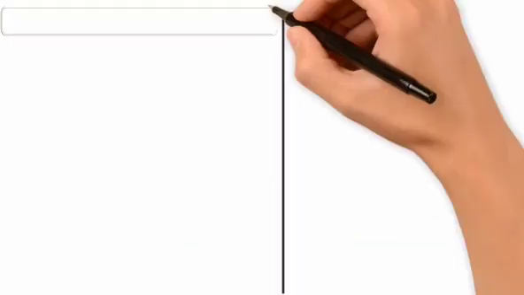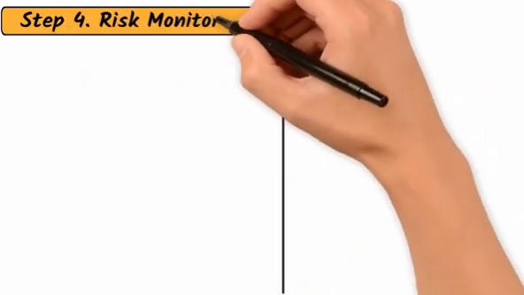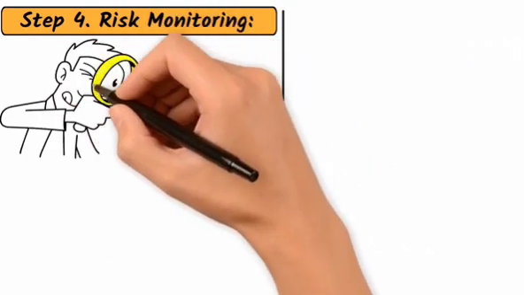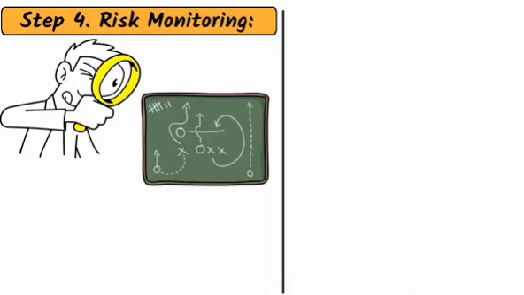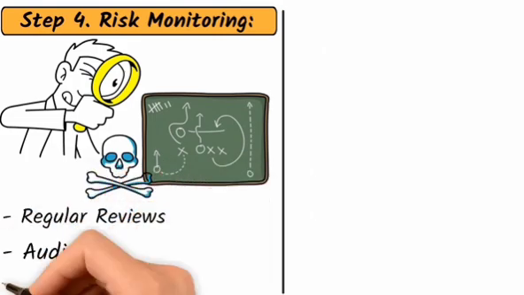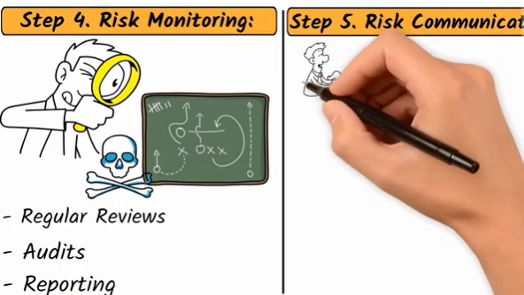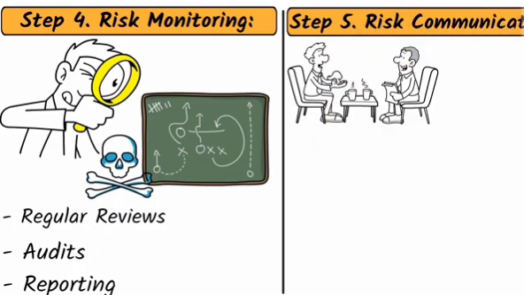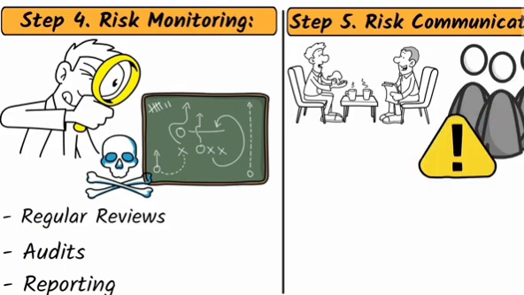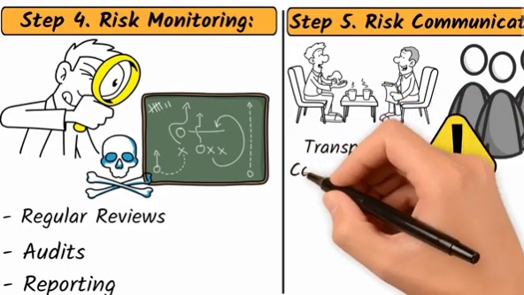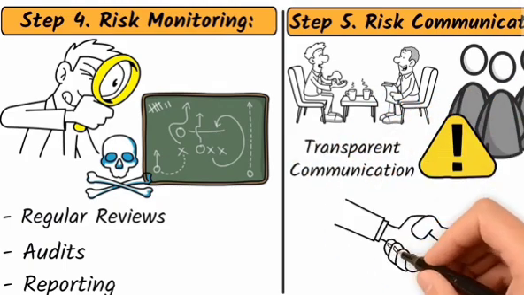Step 4. Risk monitoring. Ongoing monitoring is essential to ensure that risk management strategies are effective and to identify new risks as they emerge. This involves regular reviews, audits, and reporting. Step 5. Risk communication. Effective communication is crucial for risk management. This involves keeping stakeholders informed about risks and the measures taken to manage them. Transparent communication builds trust and ensures everyone is on the same page.